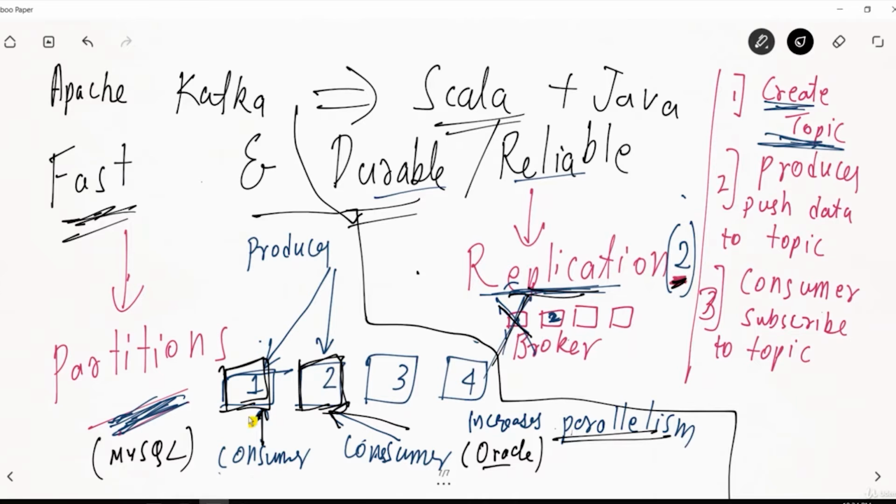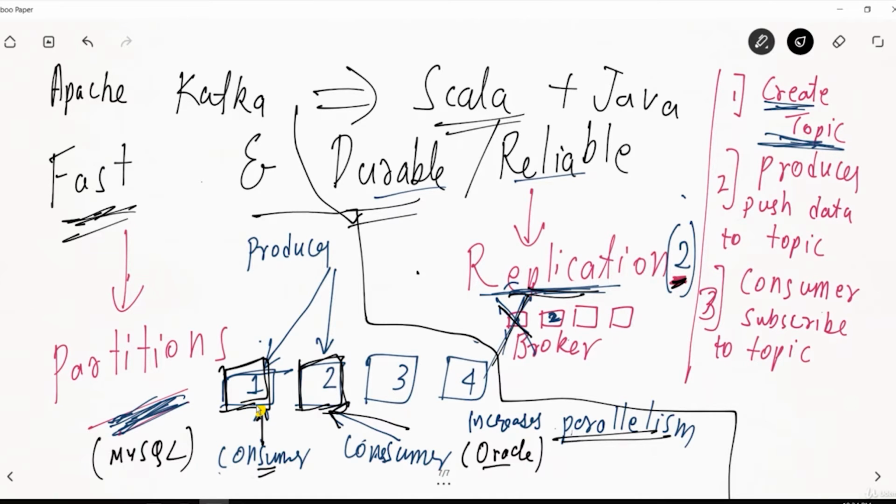Once the consumer is subscribing to that topic, the client will say, I want to read from partition 1. This client will say, I want to read from partition 2. While the consumer is reading, it will specify what topic it wants to read. Second, it will specify which partition it wants to read.